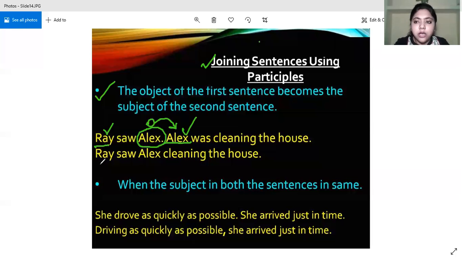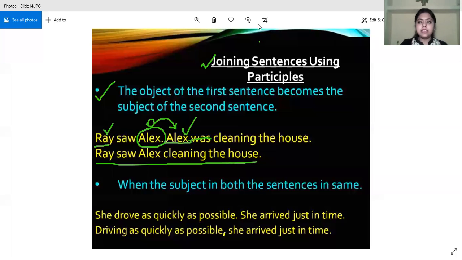Look at the combined sentence: Ray saw Alex cleaning the house. We remove the was, we use Alex once, and then we write the whole sentence without any full stop in between. So this becomes our participle. Cleaning becomes the present participle.